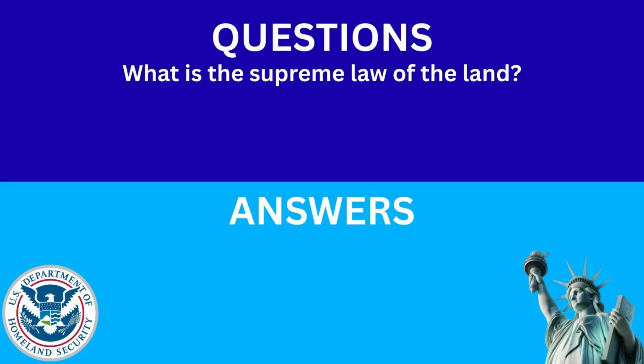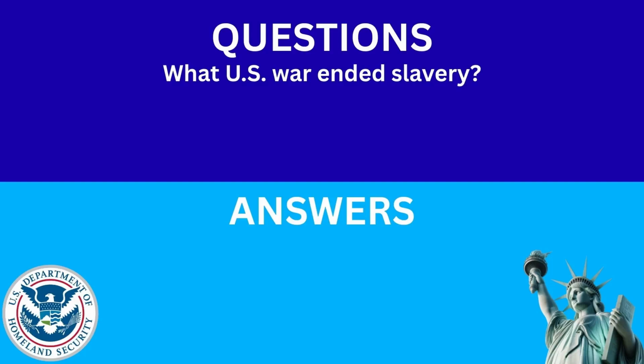What is the supreme law of the land? The answer is the Constitution. What U.S. war ended slavery? The answer is the Civil War.